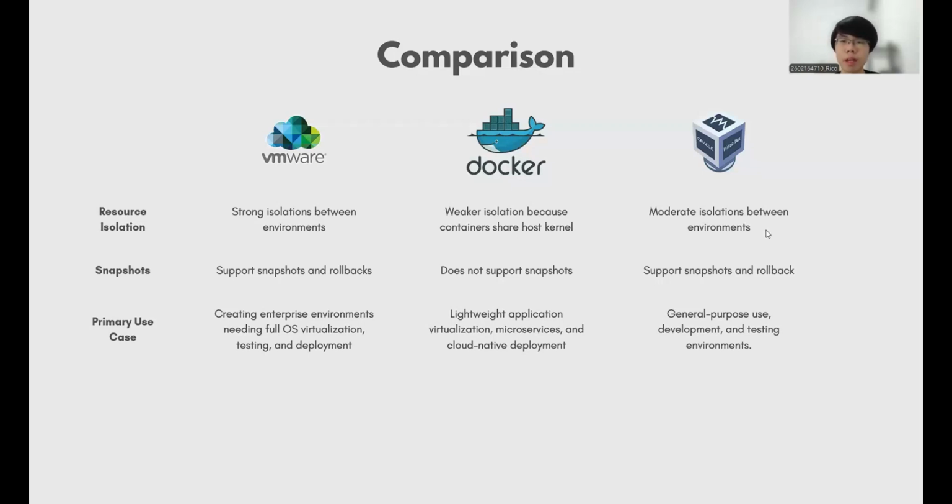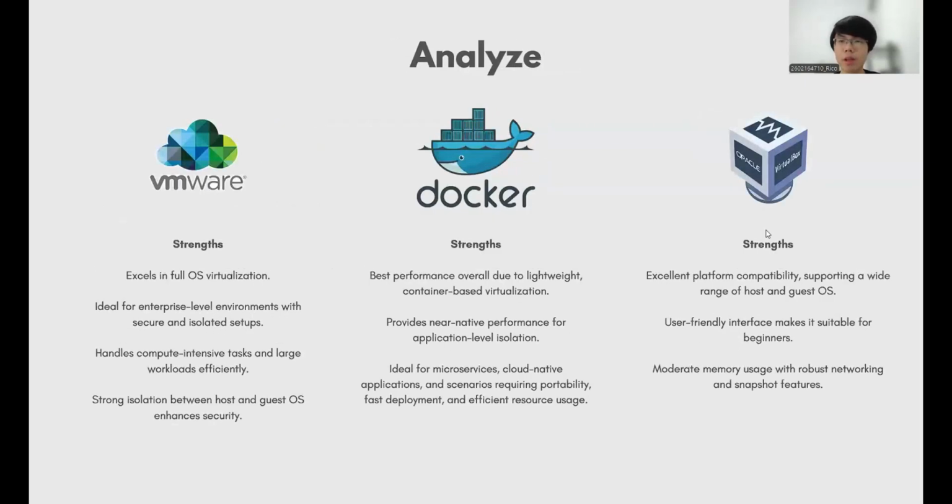Next, we're going over the strengths and weaknesses of each virtualization technology. First, we're going to talk about the strengths of each technology. For VMware, VMware excels in full OS virtualization. It is ideal for enterprise-level environments with secure and isolated setups, handles compute-intensive tasks and large workloads efficiently, and has a strong isolation between host and guest OS.